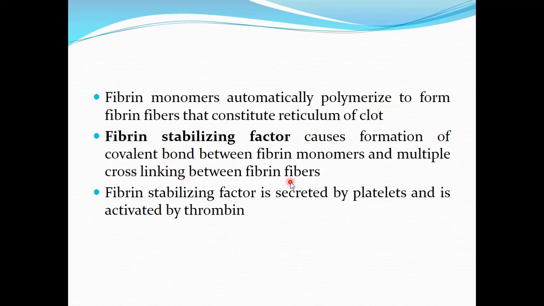Fibrin stabilizing factor causes the formation of cross linkages between the fibrin fibers by covalent bonding, and this strengthens the clot. This fibrin stabilizing factor is secreted from the platelets, and it is activated by thrombin. So thrombin performs many important functions. One of the functions of thrombin is to activate fibrin stabilizing factor, which is secreted from the platelets.